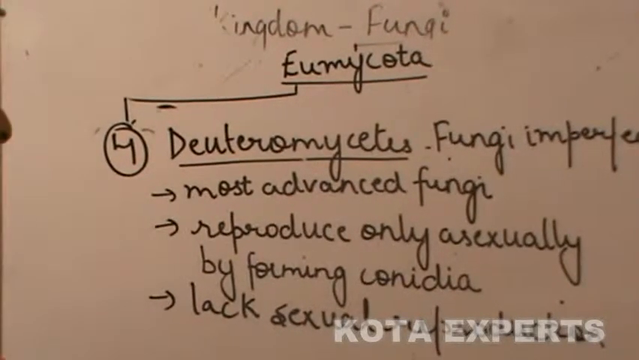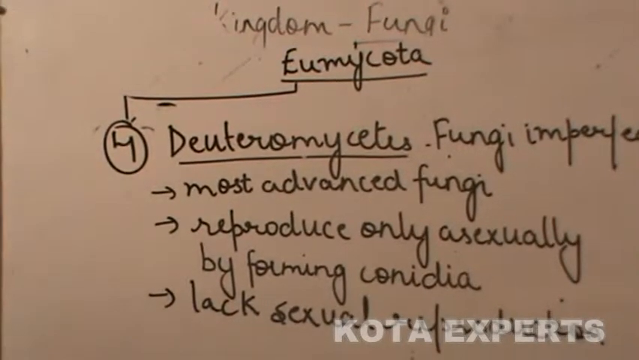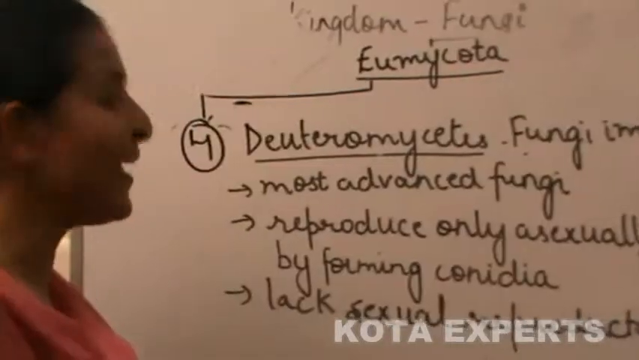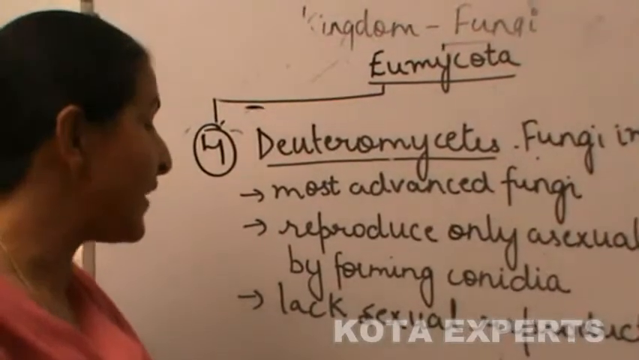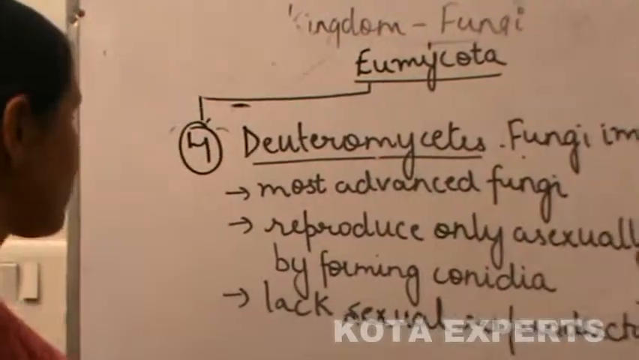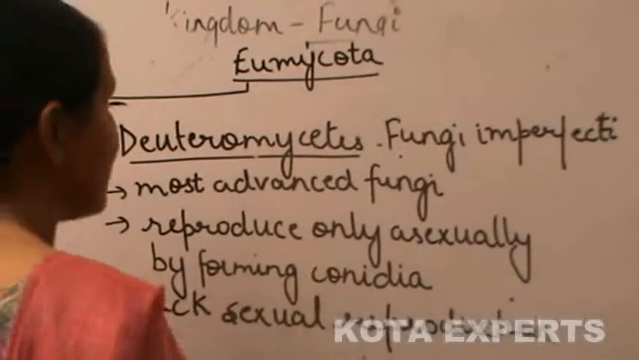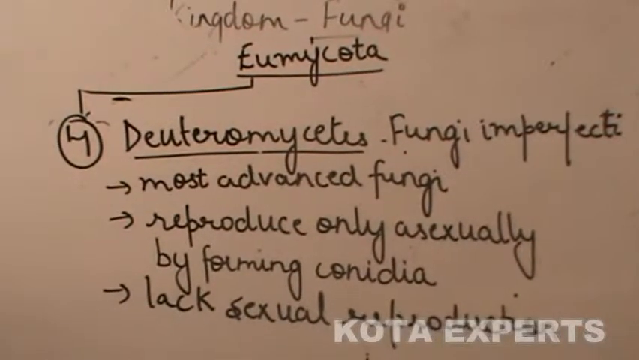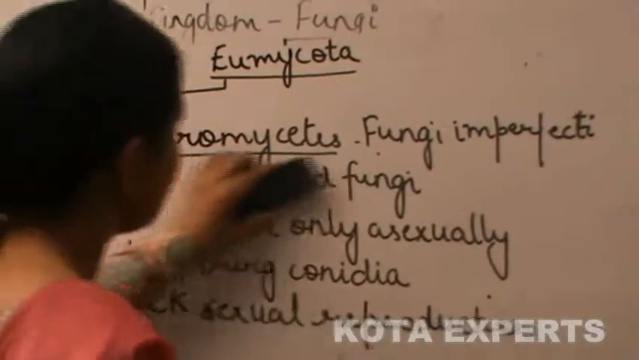Deuteromycetes include those fungi which reproduce only asexually. That is, they lack sexual reproduction. So they are known as fungi imperfecta. There are some examples.